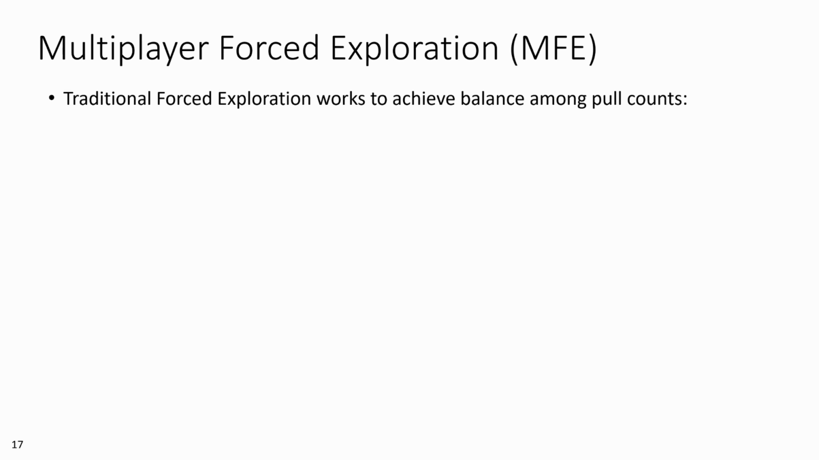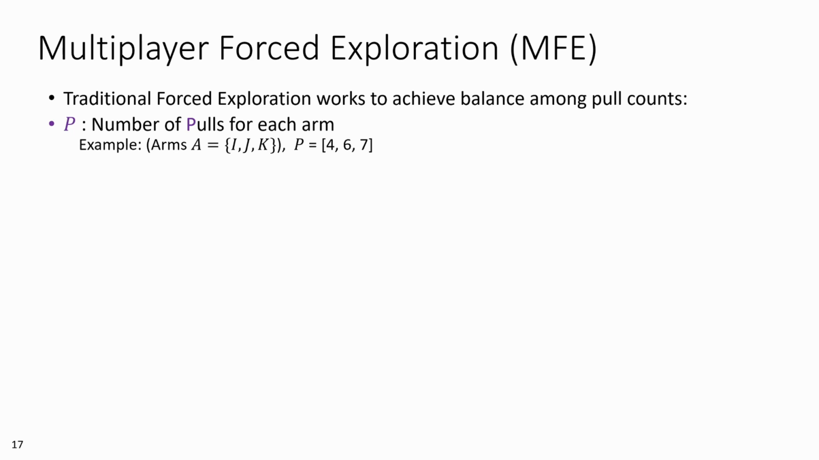In traditional forced exploration, we have an array called P that contains values denoting the number of times each arm has been pulled. Maybe we have a 3-arm bandit, and after pull number 17, we have a P array of 4, 6, 7, and we wish to engage a period of forced exploration.